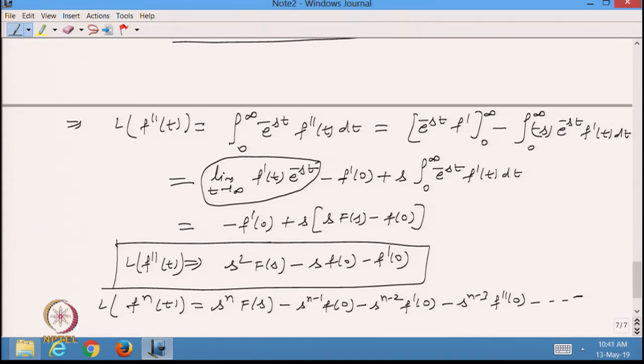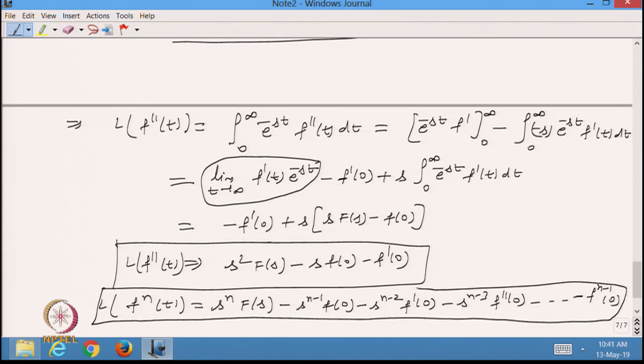In the last I should get the value f^(n-1) at 0. So, this is the Laplace transformation of any nth derivative of the function f(t).